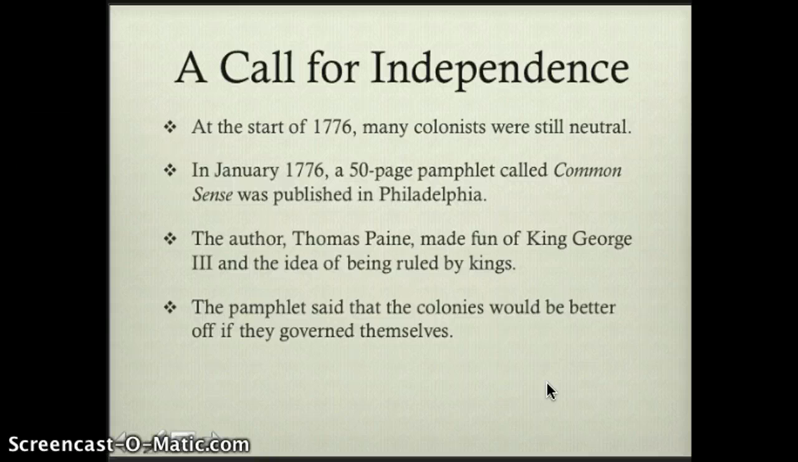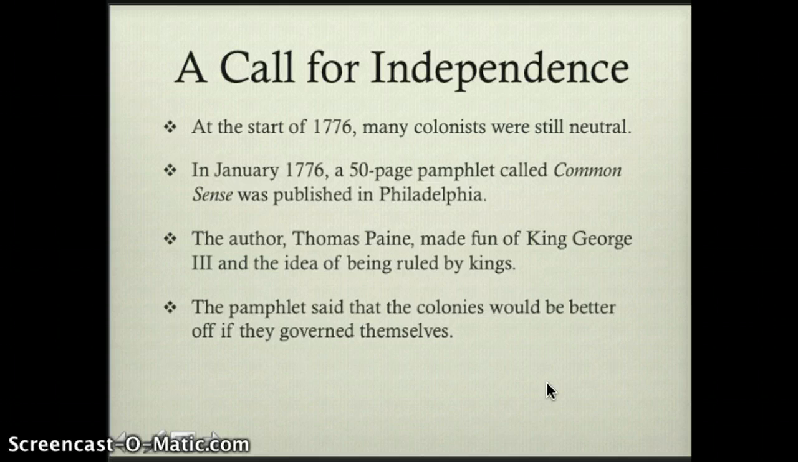At the start of 1776, many colonists were still neutral. Even after the Olive Branch Petition, some colonists really felt torn about whether or not it was time to dissolve this relationship with Britain, or if they still had some strategies they could use to fix it. In January 1776, all of this changed.